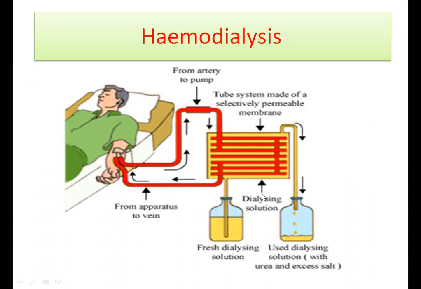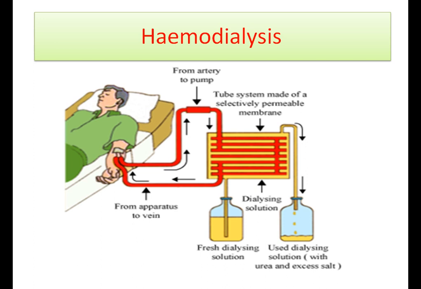Now next is hemodialysis. What is the artificial kidney or hemodialysis, and what is the process? Sometimes the kidney may stop working. An infection in the kidney, an injury to the kidney, very high blood pressure, very high blood sugar or restricted blood flow to the kidney can damage the kidney, due to which it stops working.